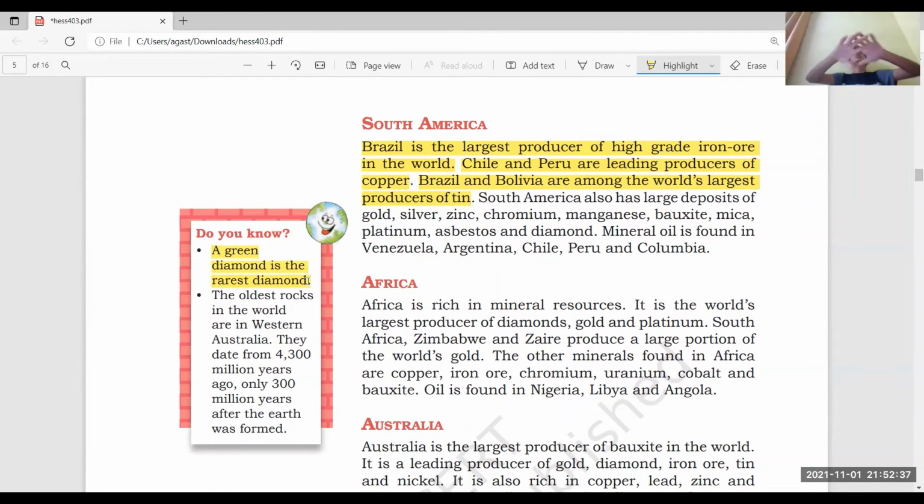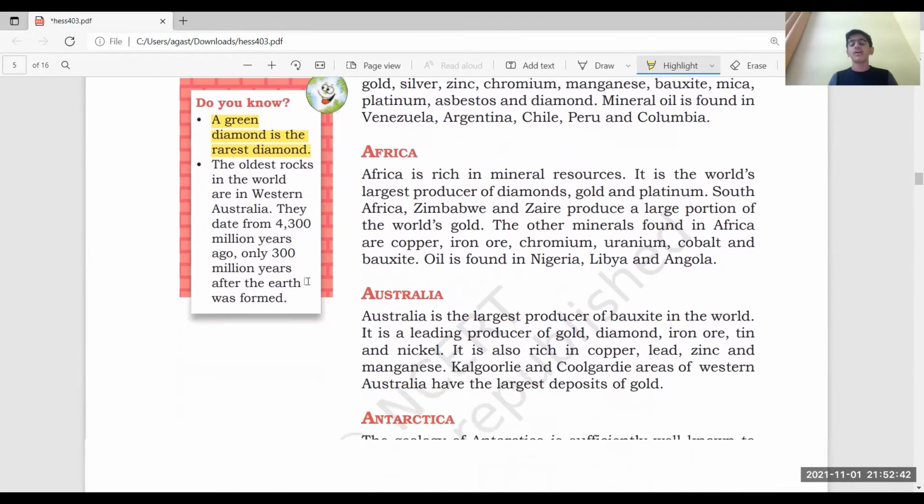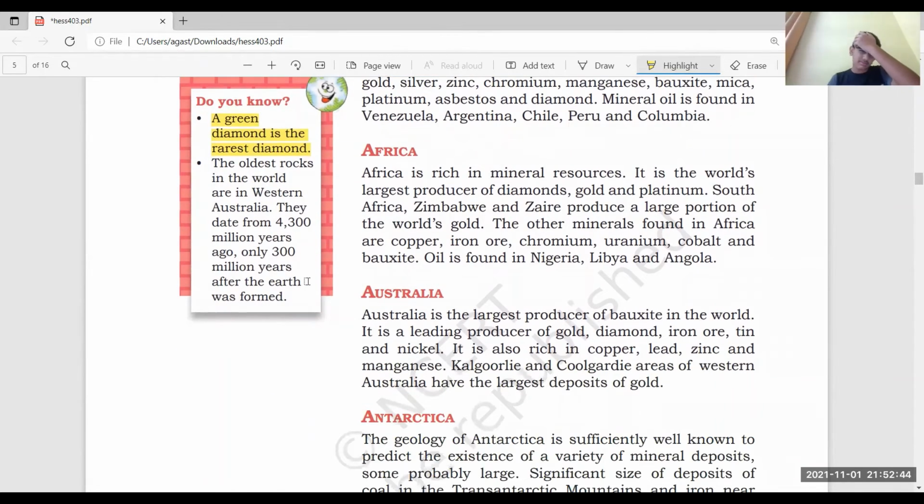Just try to read all these do-you-knows, whatever fact bites you have in this chapter, in all the chapters which I might have explained to you till now, because of course most of the time I didn't go through them. So I just suggest you go with it and get a bit of knowledge from it. Now let's talk about Africa.